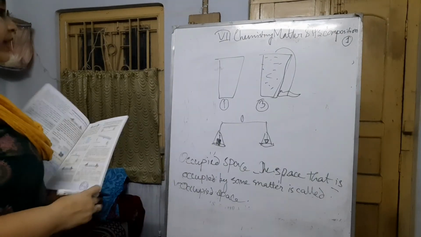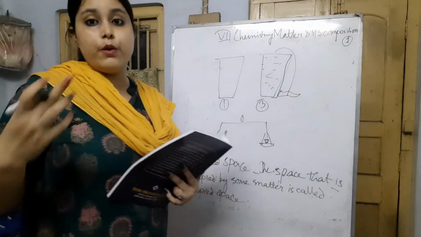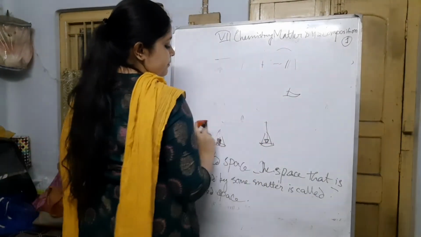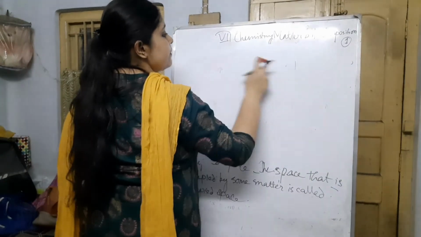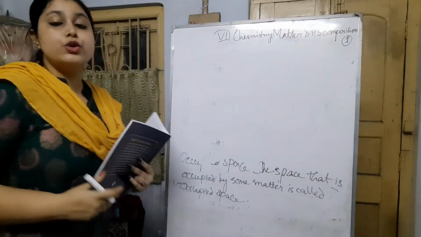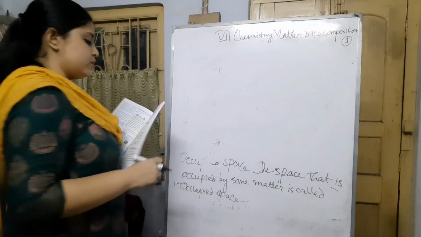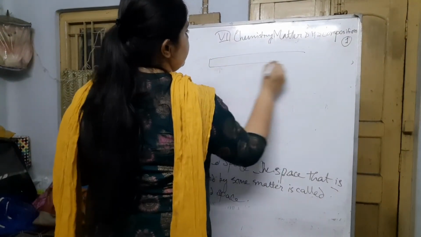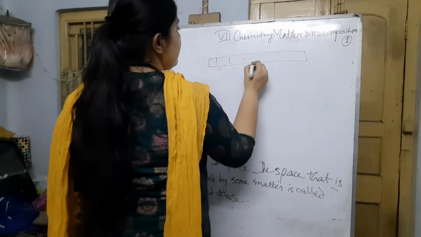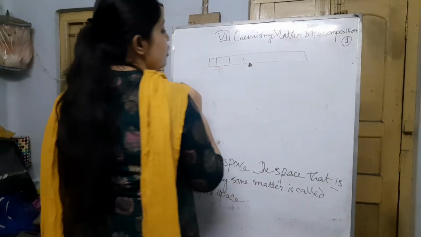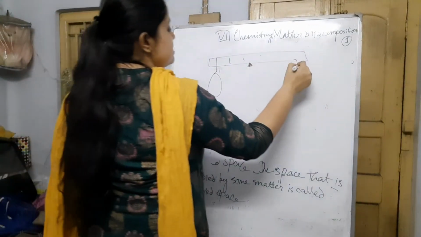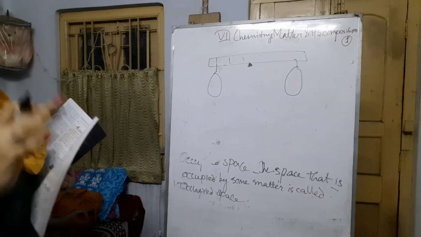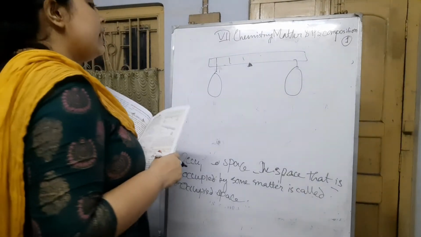Now we can go for one more activity. If we take two equally inflated balloons, and there is a scale with one fulcrum, with both balloons having the same amount of air.